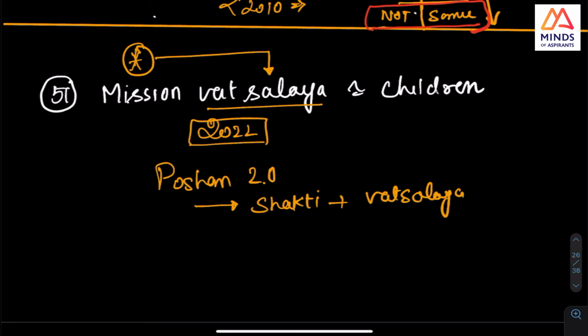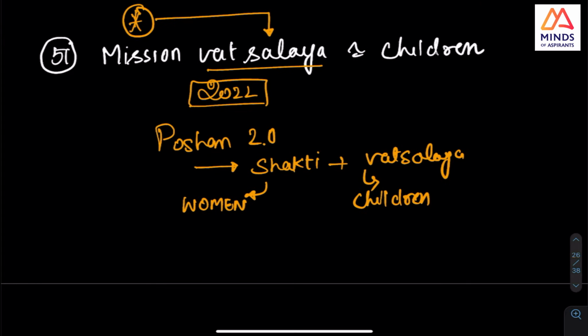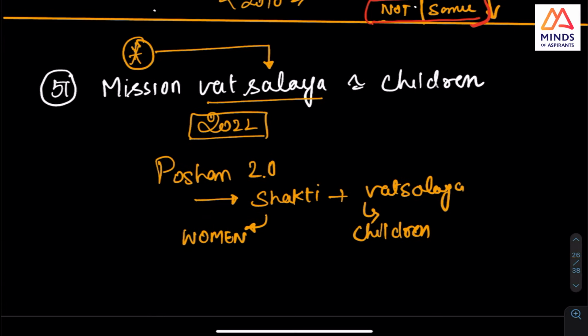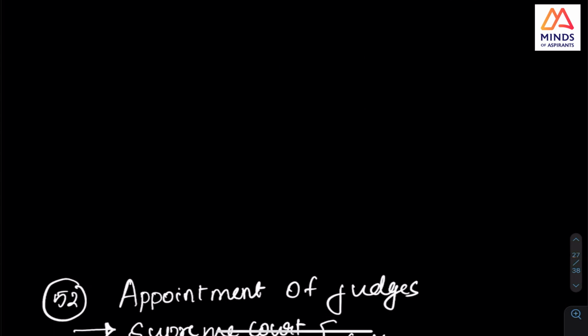What are the constituents? Please check it. Mission Shakti is for women, Vatsalya is for children. I want you to check this. I am again pausing, let us see whether it is coming. Let us see. So that is the point.